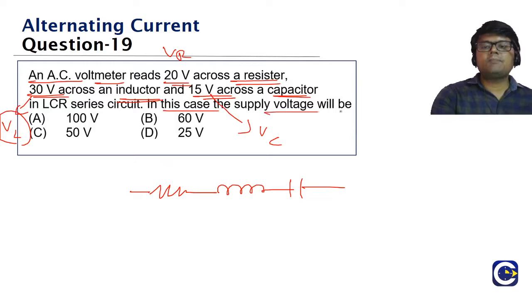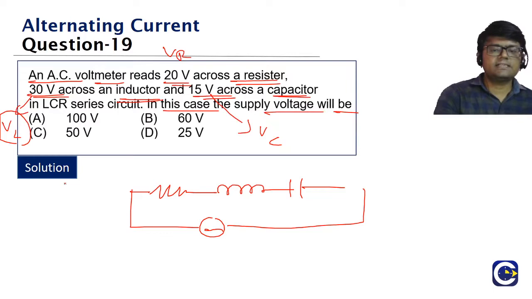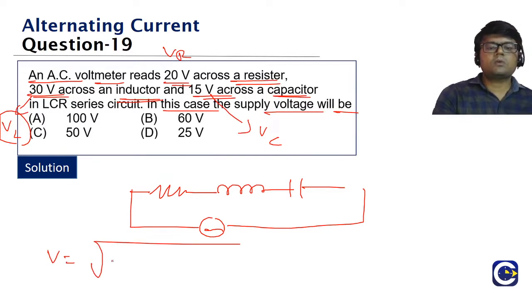In this case, what is the supply voltage? Guys, we have already discussed this formula. V is equal to root of VR square plus VL minus VC the whole square.